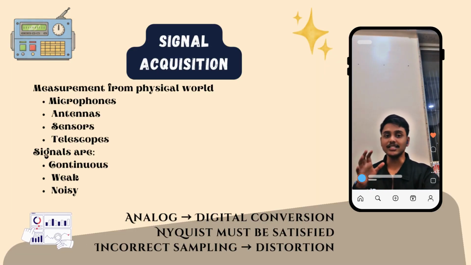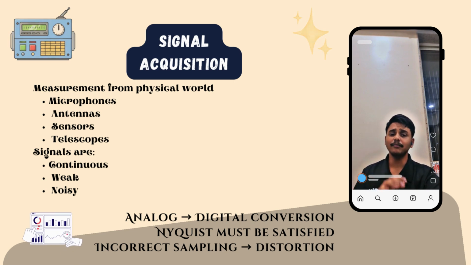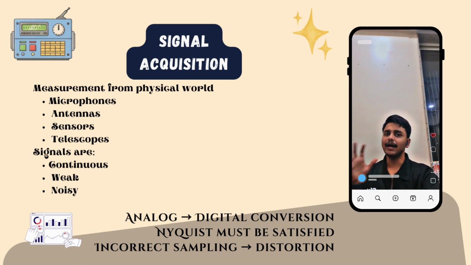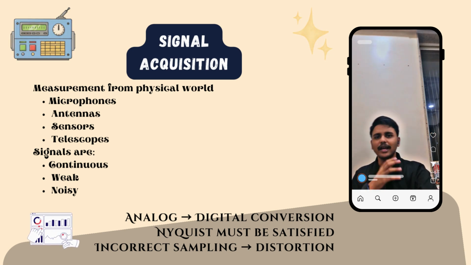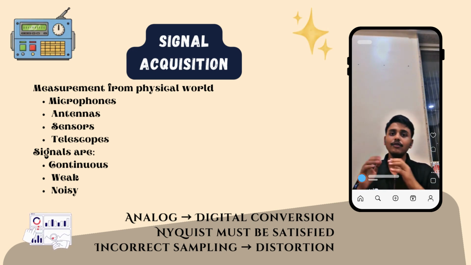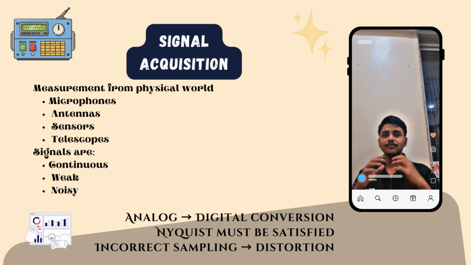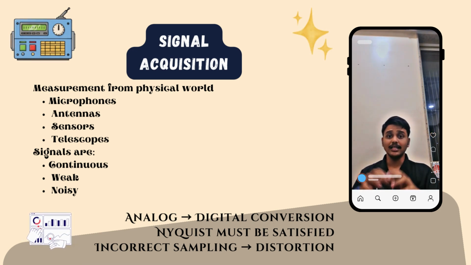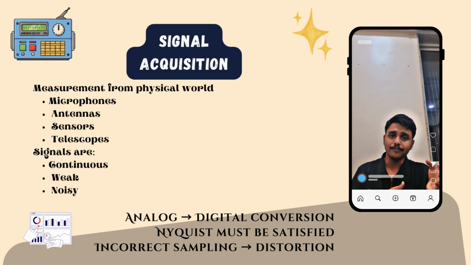Now, the first step is signal acquisition. Everything begins with a measurement, like a microphone recording sound, or an antenna capturing RF energy, or sensors measuring vibration, or telescopes detecting cosmic radiation. At this stage, the signal is continuous, weak, and it might be mixed with noise as well. Then we digitize it. Sampling converts physical variation into numbers. This is where Nyquist becomes critical. Incorrect sampling means incorrect reality. Acquisition is what defines the data's quality.